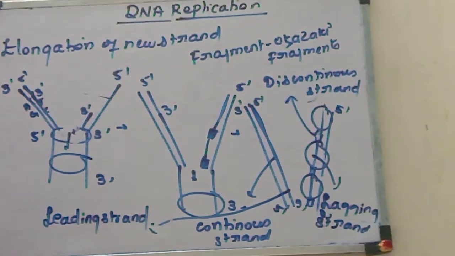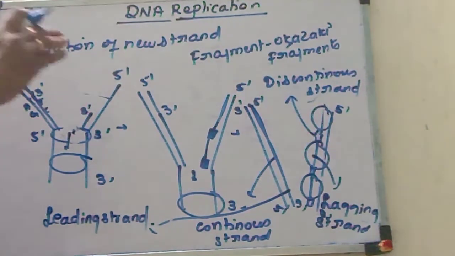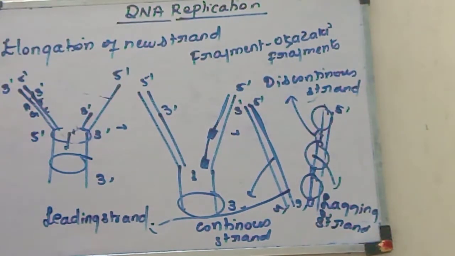But anyway, in the next step we are going to remove the RNA primer and it will be filled by DNA nucleotides because it is DNA replication. So there is no need of RNA primer, we just added it to initiate DNA synthesis only. So after completion of the DNA replication, in the next step we are going to remove the RNA primer.